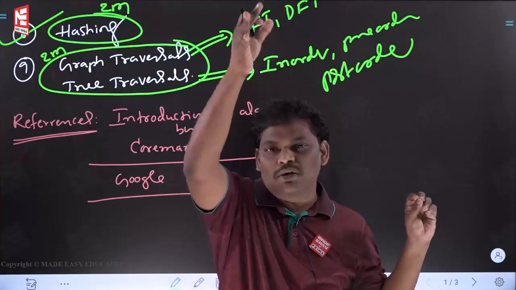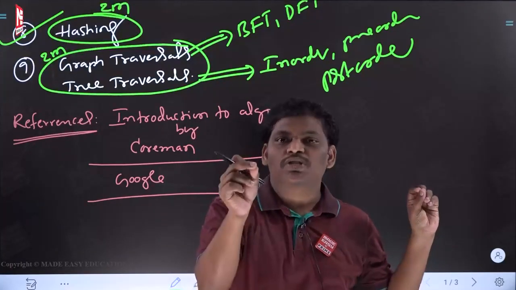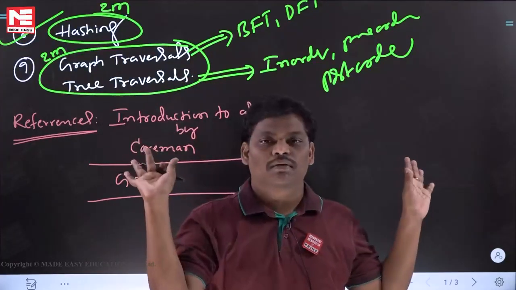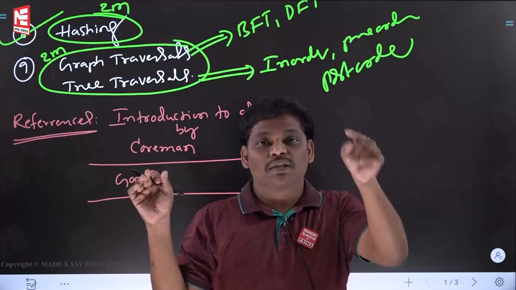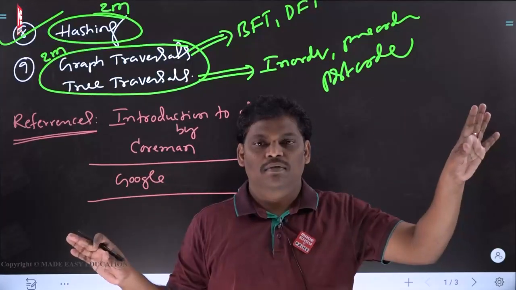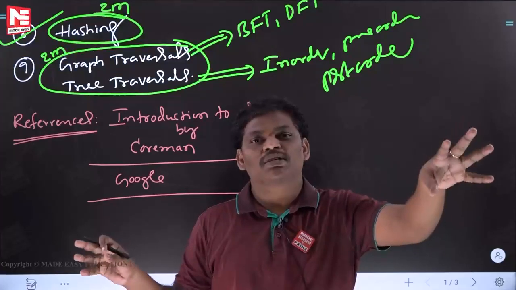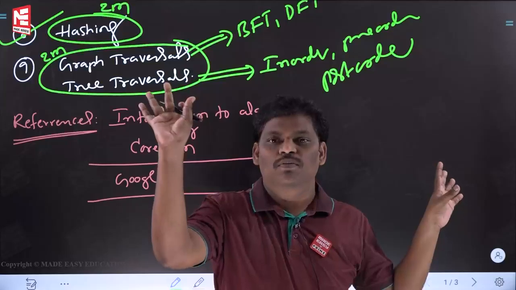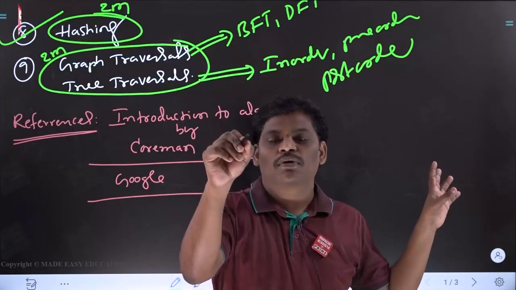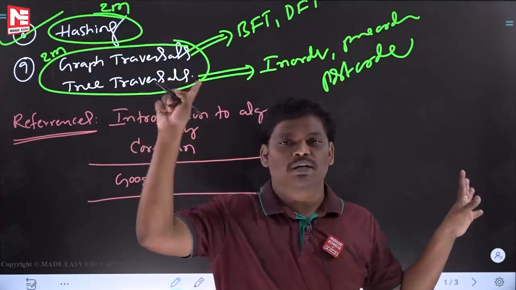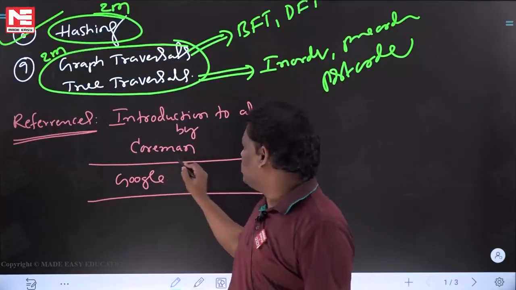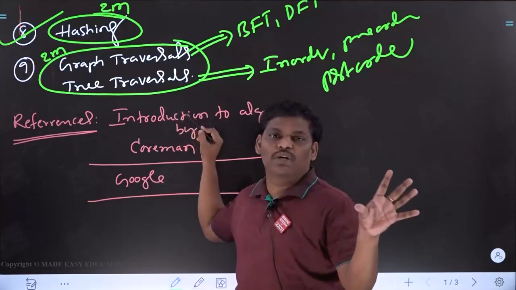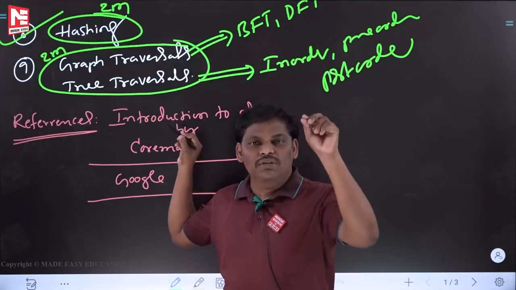Suppose after listening to all my lectures, somewhere you are not okay. One topic, one point you are not okay, only for that topic, not all. You tried your level best and I also tried my level best. Assume in a particular topic X, some point Y is troubling you. Just go to the Coreman book. There is one book called Introduction to Algorithms by Coreman.